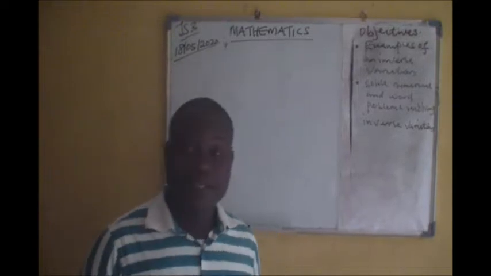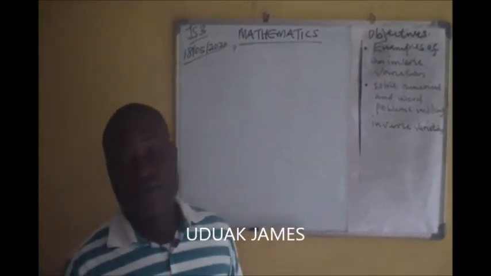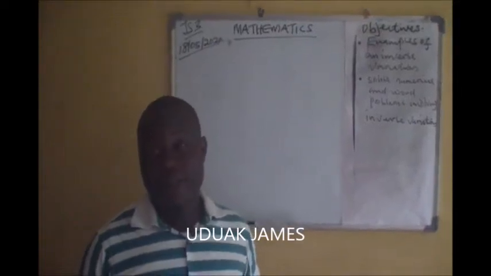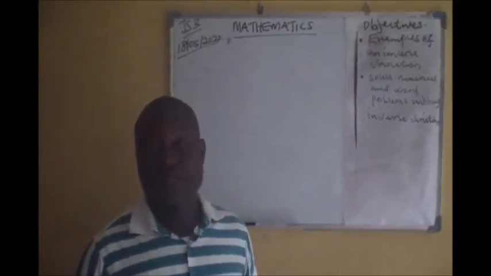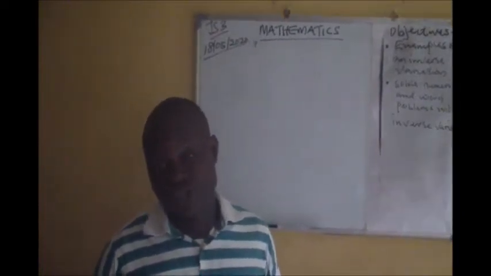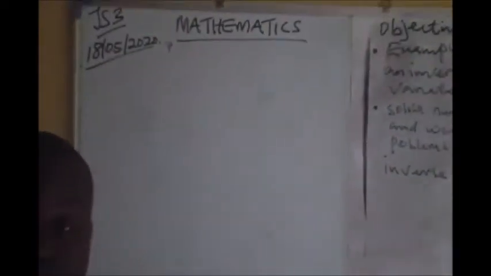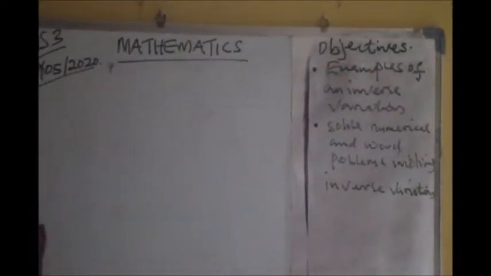Okay, last week we were able to see variation, where I described briefly the meaning of variation. I also listed out the types of variation that we have, which include direct variation, inverse variation, joint variation, and partial variation.